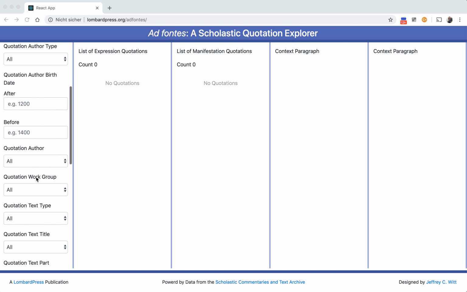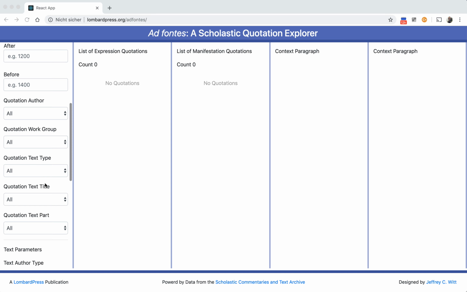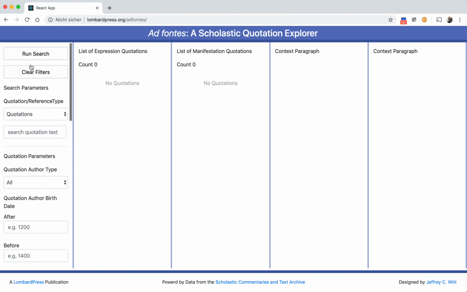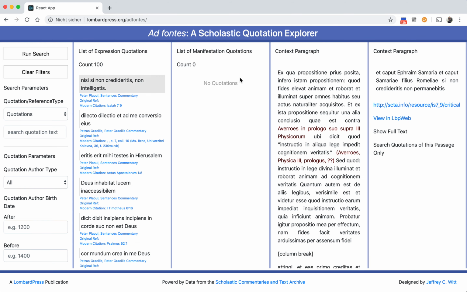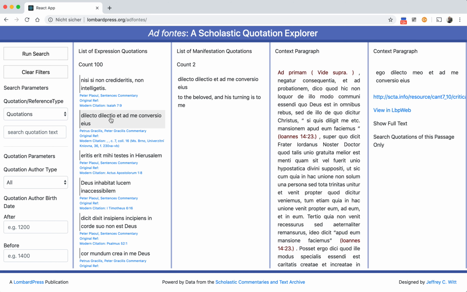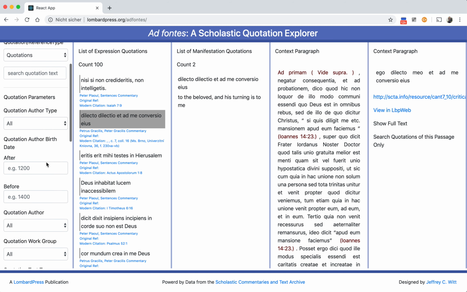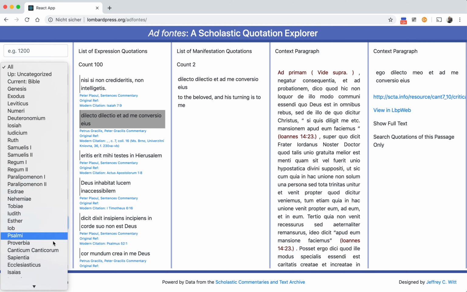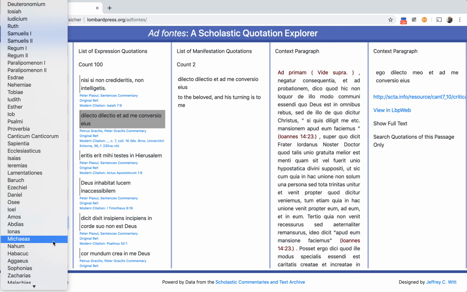So we might first be interested in looking for quotations from the Bible. So we could search the list here and say, show me all quotations of the Bible. And now it's fetching these quotations, and we can explore their context, what paragraph they're in, etc. But this is thousands of quotations, and I've capped this just at 100, so we can drill down and be more specific. Let's say I want to see only quotations from Romans.